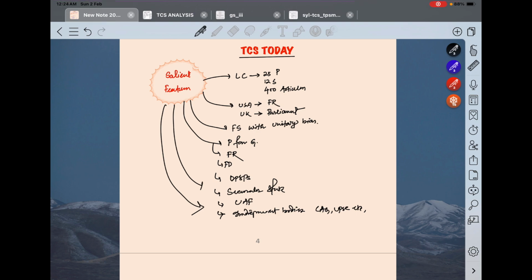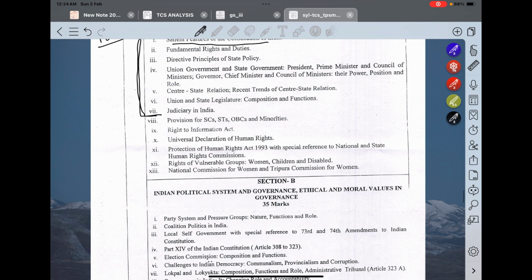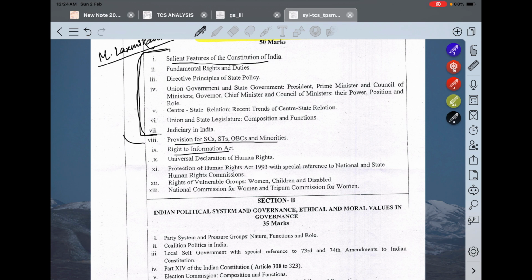Next we'll go to the second portion: provisions for SCs, STs, OBCs and minorities, Right to Information Act. Now understand, provisions for SCs, STs, OBCs and minorities you will get in Lakshmikant, but not in one place; you will get it in a scattered manner. To get it in one place in notes format, just search on Google. You will find PDFs from different coaching centers. Just pick one and make notes for yourself, not more than two pages.